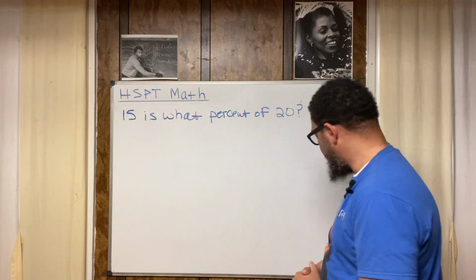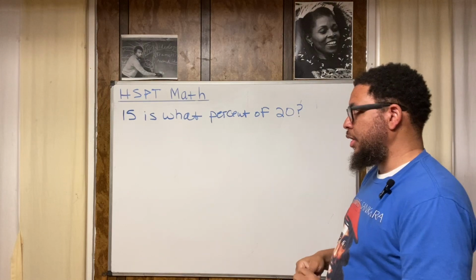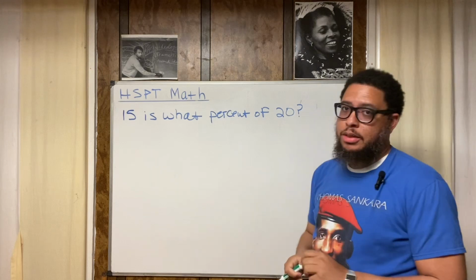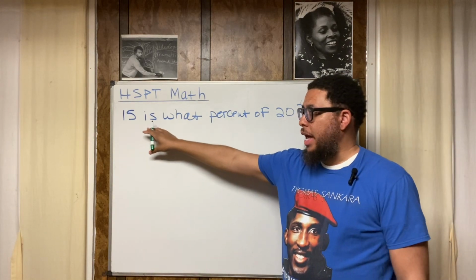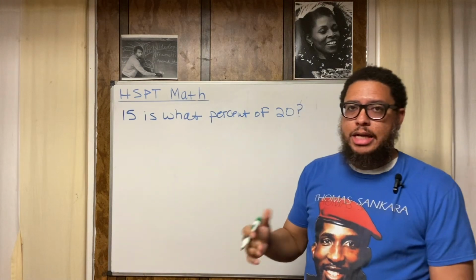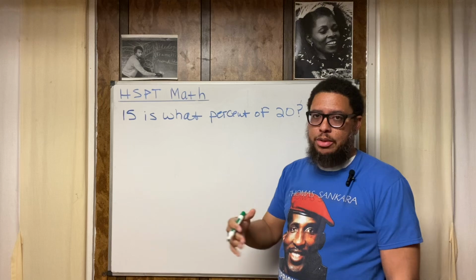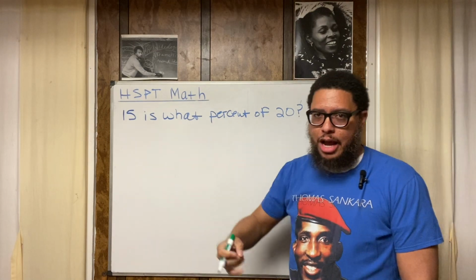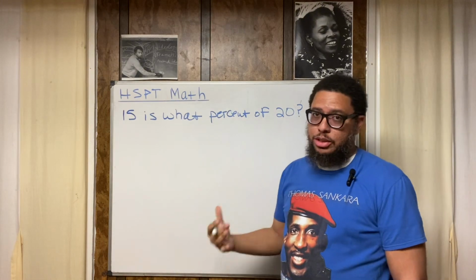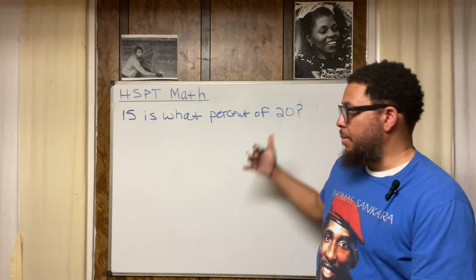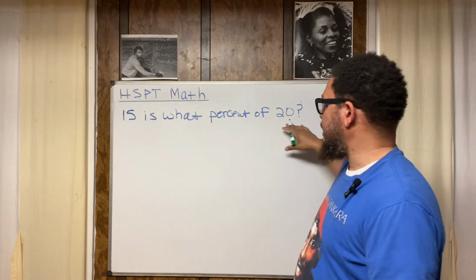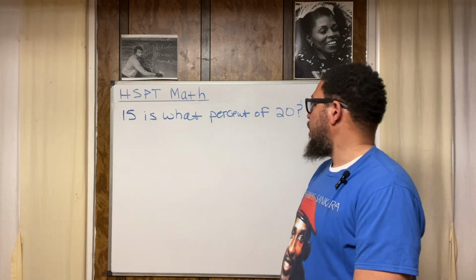15 is what percent of 20? So there are a few ways that we could do this. I think I'm going to do this problem a couple different ways. I think I'm going to use the green marker. So one way to do this is we could translate this into an algebraic equation, right? Again, mathematics is a language. It's got different, related languages within it. Algebra is a language, geometry is a language, trigonometry, pre-calculus, calculus, statistics, all that. They are their own languages under the umbrella of mathematics. We should understand how to read it, how to speak it, how to write it. So we should be able to translate this sentence from the English language into a mathematical equation.